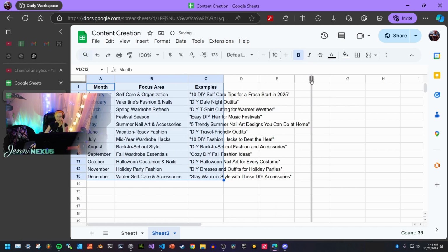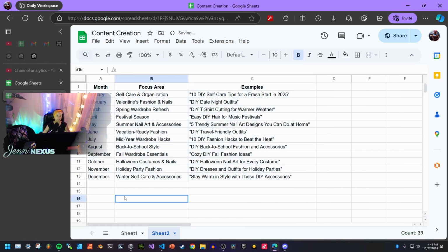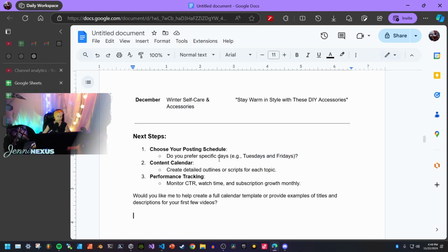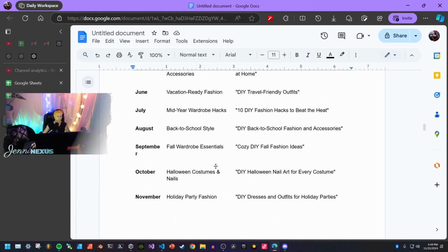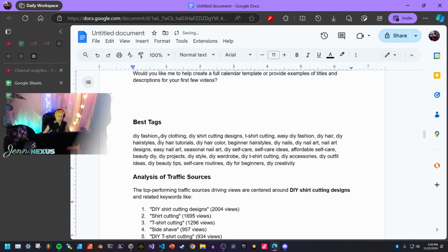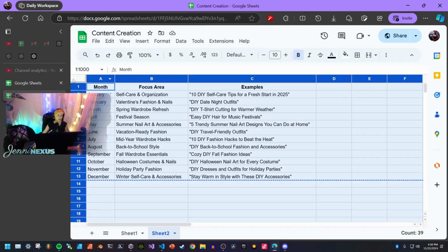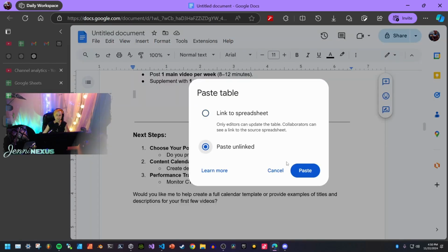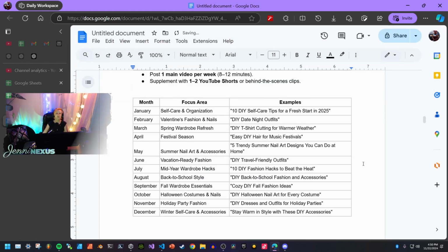But yeah, now we got these here, and then what I can do is copy from here to here, and then I'm going to try to paste it inside my document to see if it looks any better. Okay, that is way more than we needed, so let's undo and then make sure that when I select my rows and columns, I'm only selecting from up here to down there. Okay, paste unlinked for now. Cool, so now we have an example.